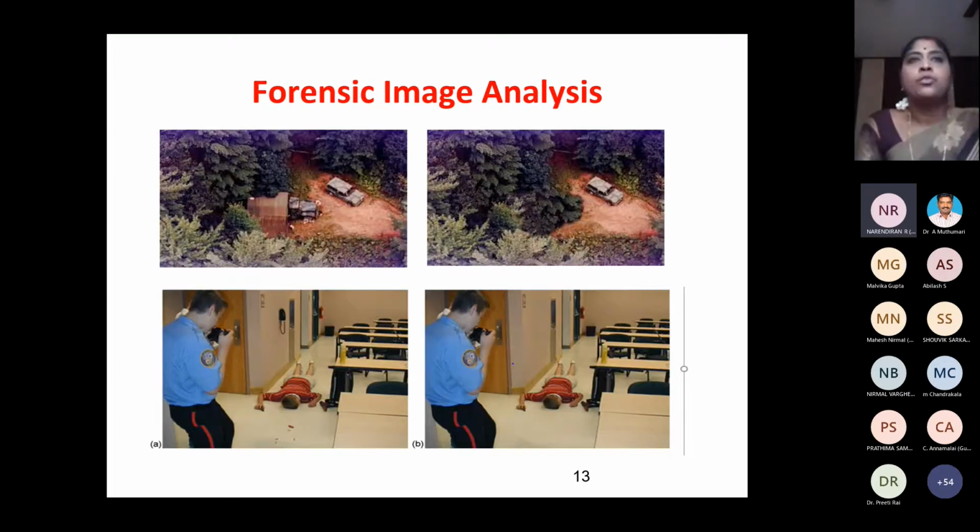Okay, and one more thing is image forensic analysis, where we can find out duplicate photographs. See, in the court of law, they try to give some false evidence in the case of false photographs, fake photographs. Okay, in the first figure you can see a military jeep. Okay, that has been hidden by the tree in the second image. Can you see that? We have got 2 trucks in the first image. In the second image, you can see only 1 truck. The other truck has been hidden by the trees. Okay, and similarly in the second, you can see a crime scene where we can see bullets at the.